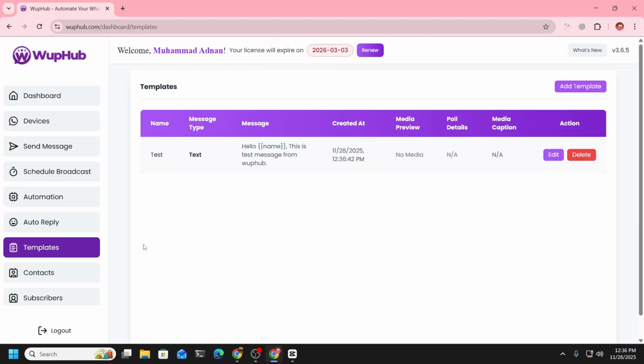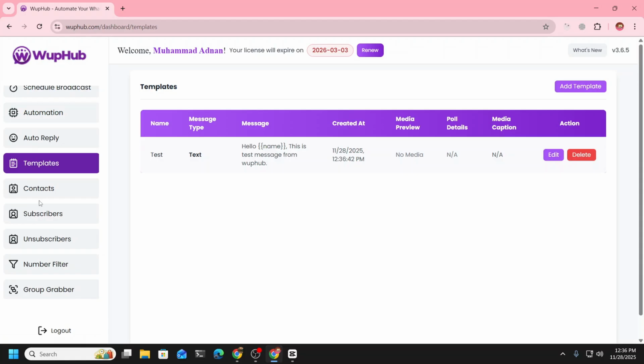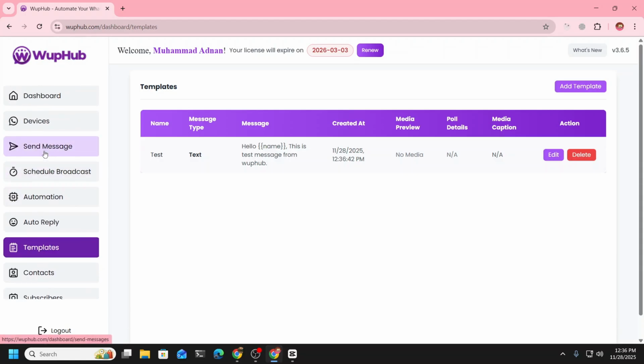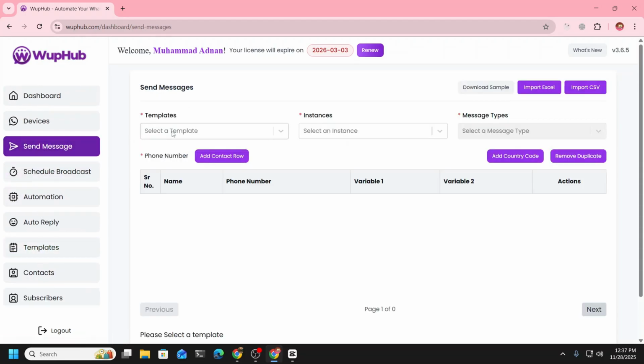Okay, now to send a message, you're going to go to send messages if you want to send instantly. If you want to schedule or automate those things, we will discuss later. So for now, let's go to send messages and select a template. Here it will show you the devices you have connected, because this software allows multiple accounts. So you can use multiple as well, but for now we have just one, so we're going to select one.